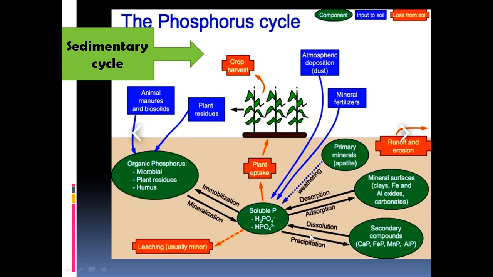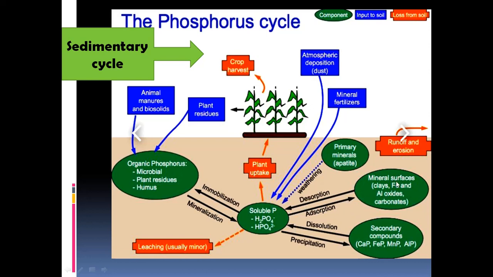Similarly, by way of precipitation, these phosphates react with calcium, iron, manganese, and aluminium, and form secondary compounds: calcium phosphate, iron phosphate, and manganese phosphate in the soil. If these get dissolved in rainwater when it percolates into the soil, they may release these phosphates back to the soil by dissolution.